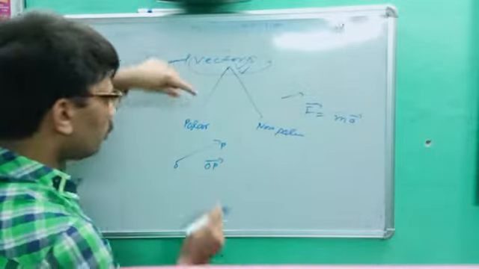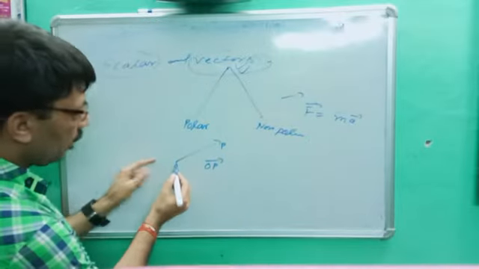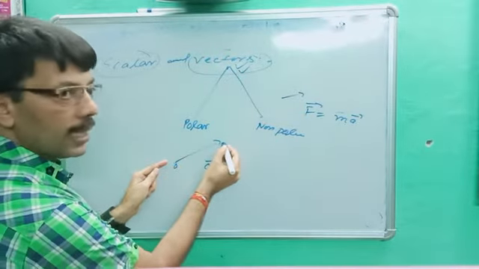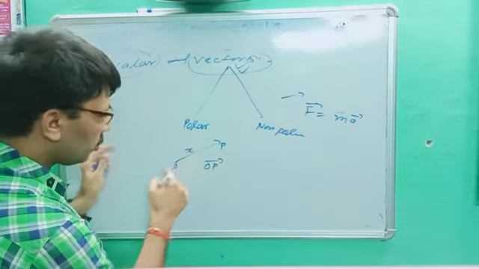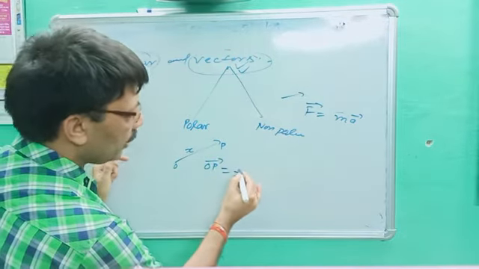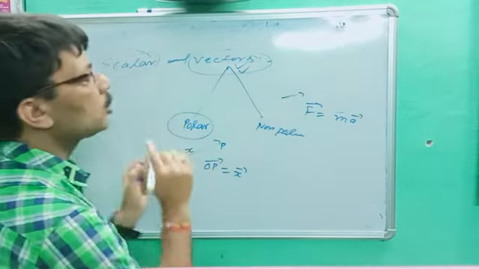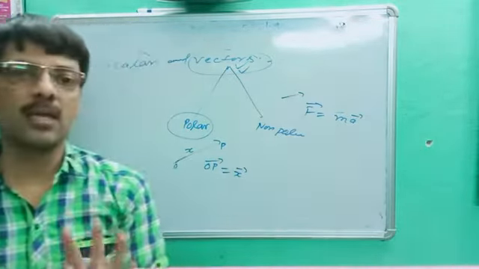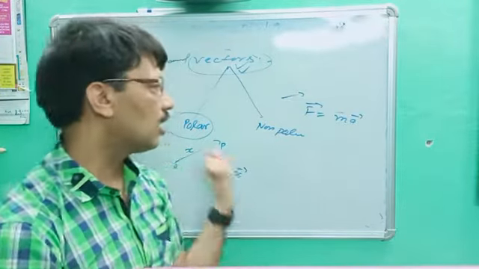So there are 2 types of vector we are discussing: polar and non-polar. In a polar vector, let's suppose the body starts from O and ends at P. So this is the position, and we can write the vector OP, or let's suppose this distance is x, it could be written as vector x. This is called polar, where the starting and end points are very clear. These vectors are called polar vectors, such as force and acceleration.